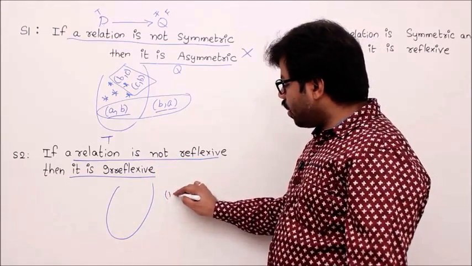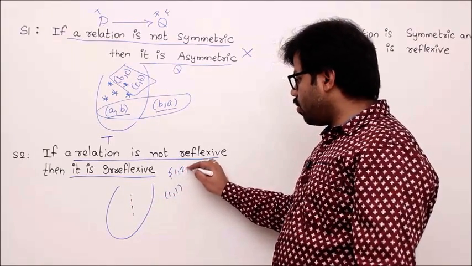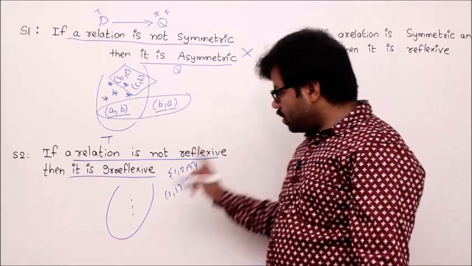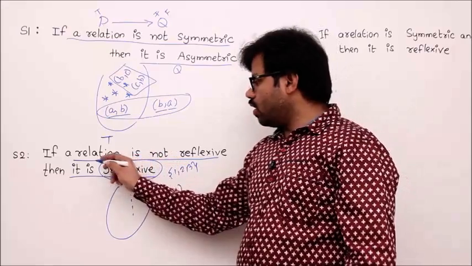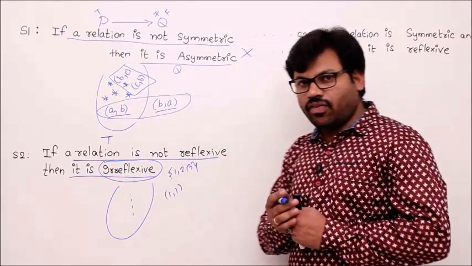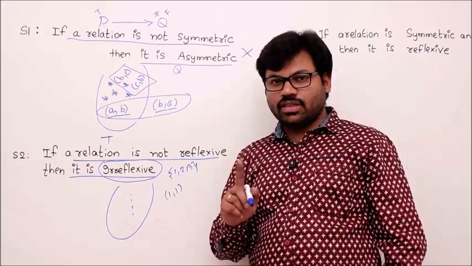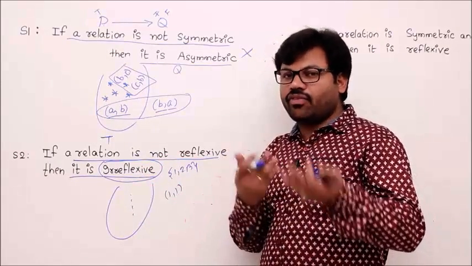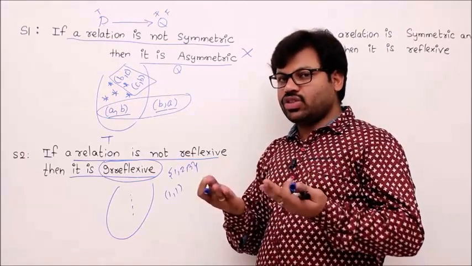What if I don't have (1, 1) in any relation where the domain is, let's say, {1, 2, 3}? Definitely such a relation is not reflexive. Now, such a not-reflexive relation is always irreflexive. What is the irreflexive definition? A relation is irreflexive if, for every element, every reflexive pair is absent. That means (A, A), (B, B), (C, C), everything should be absent.